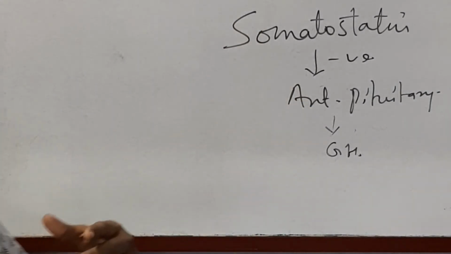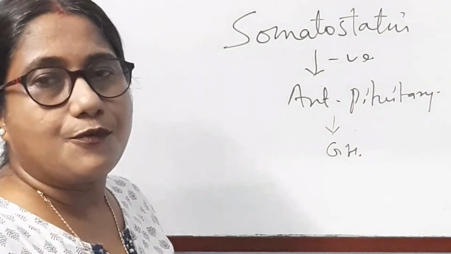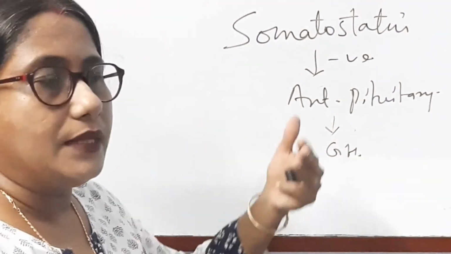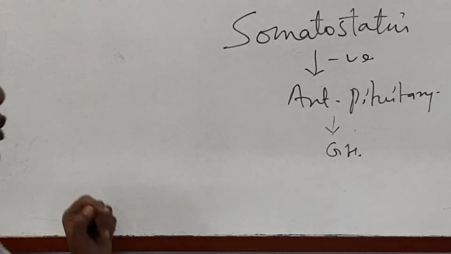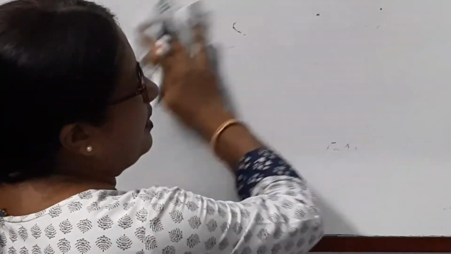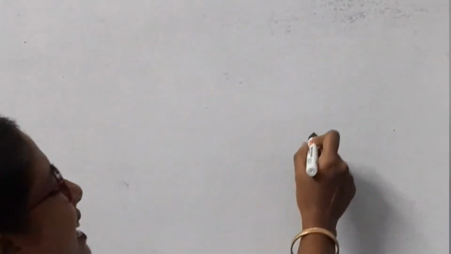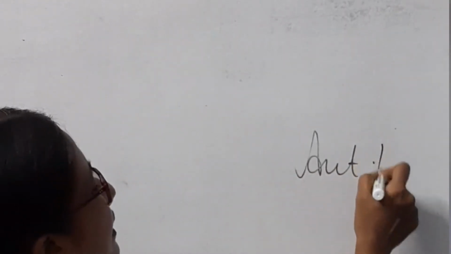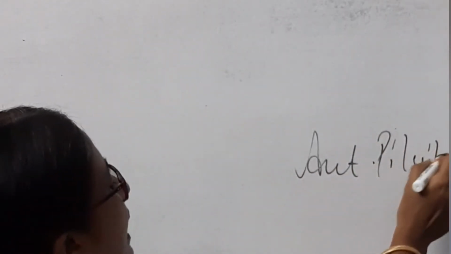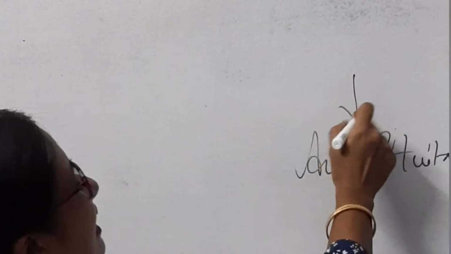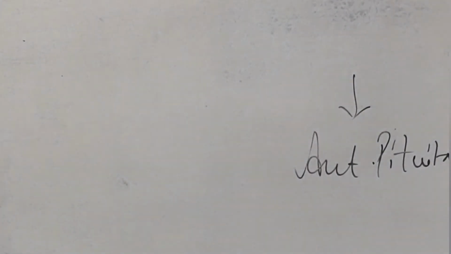Now the question comes: how do these hormones reach the pituitary from the hypothalamus? That is a very important question. Let us discuss that. The important thing is how these hormones are transported to the pituitary.